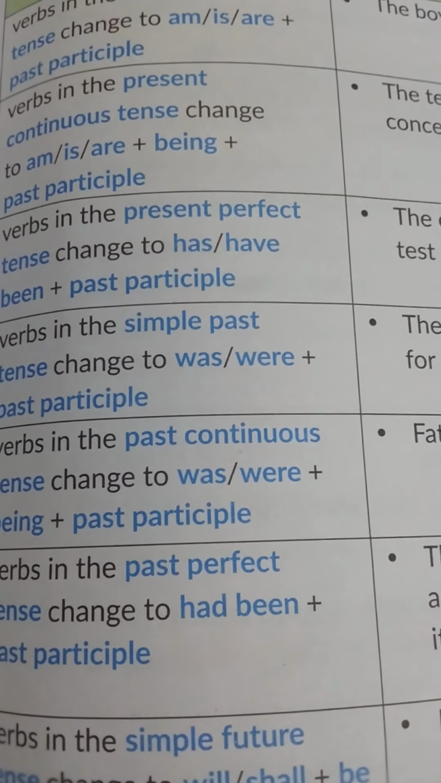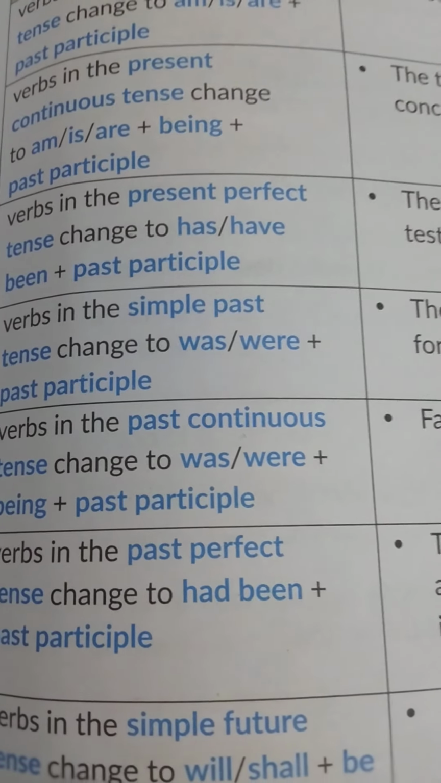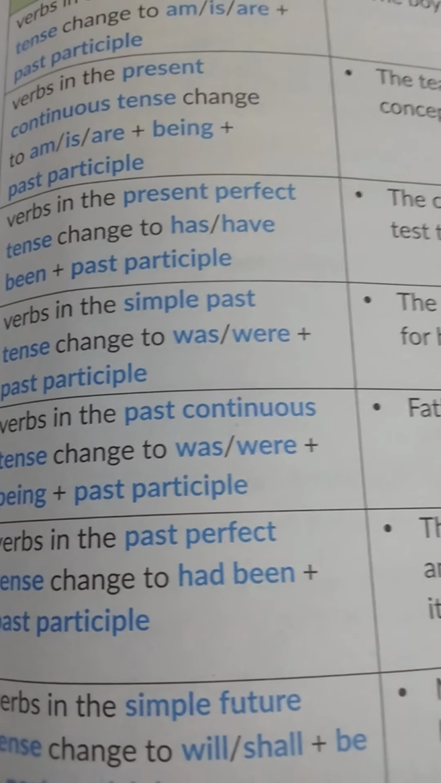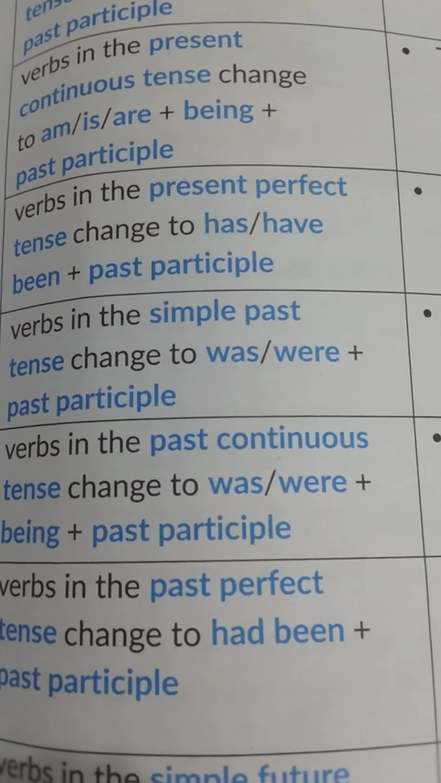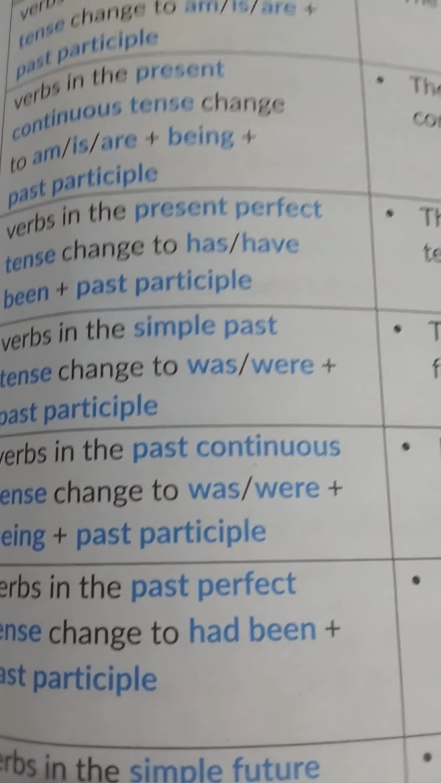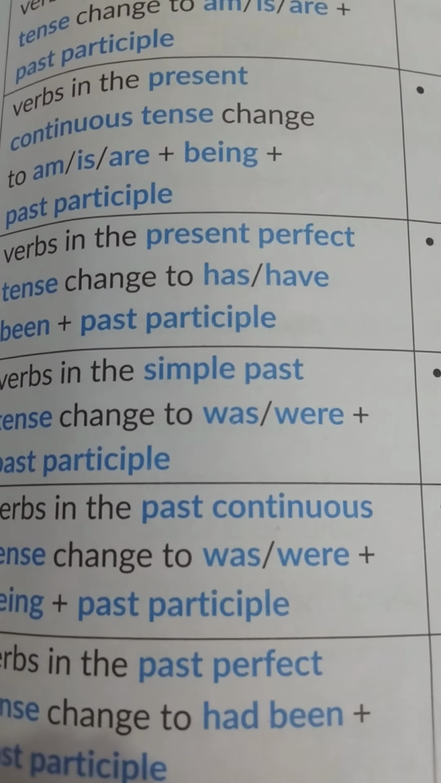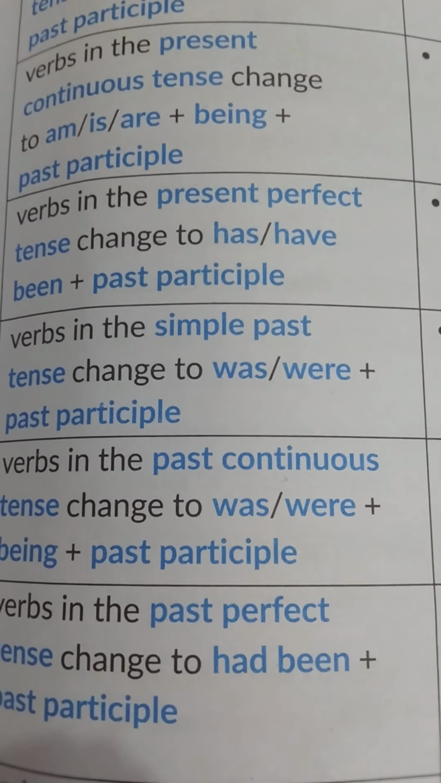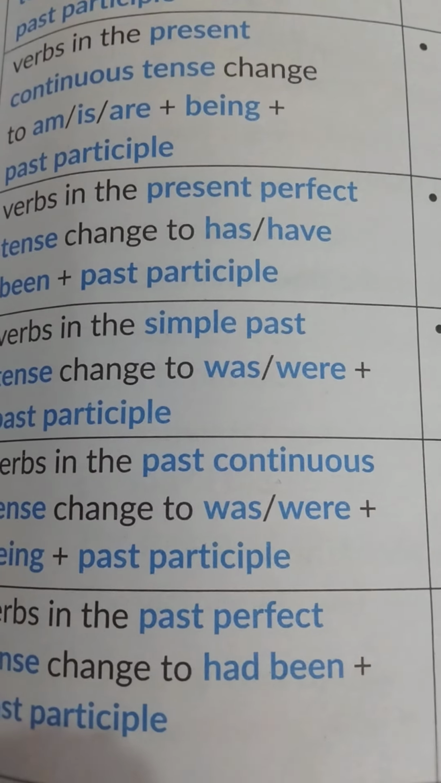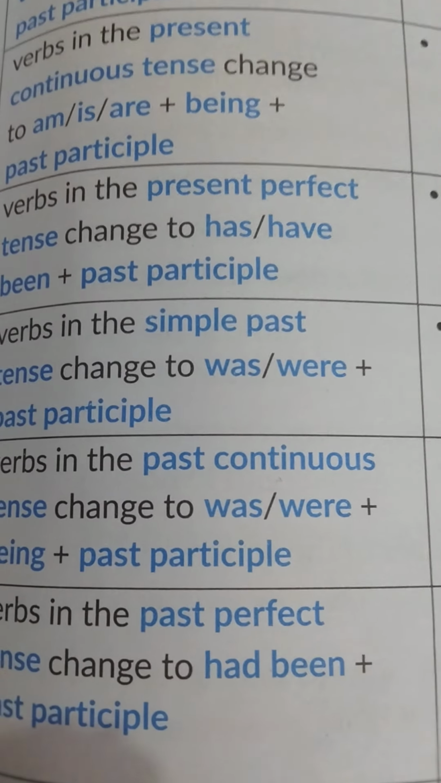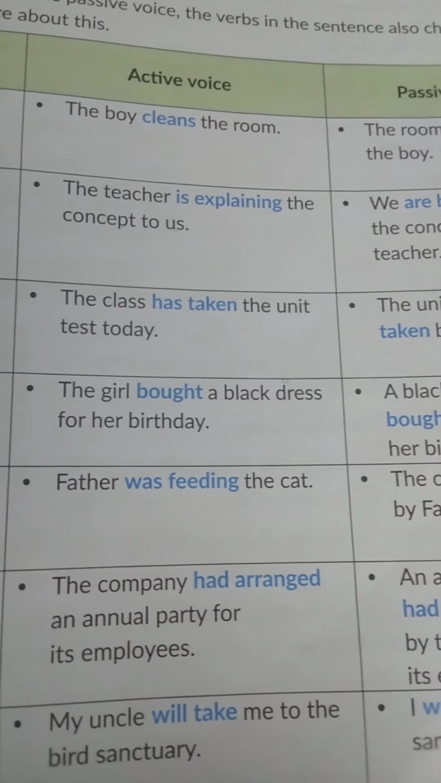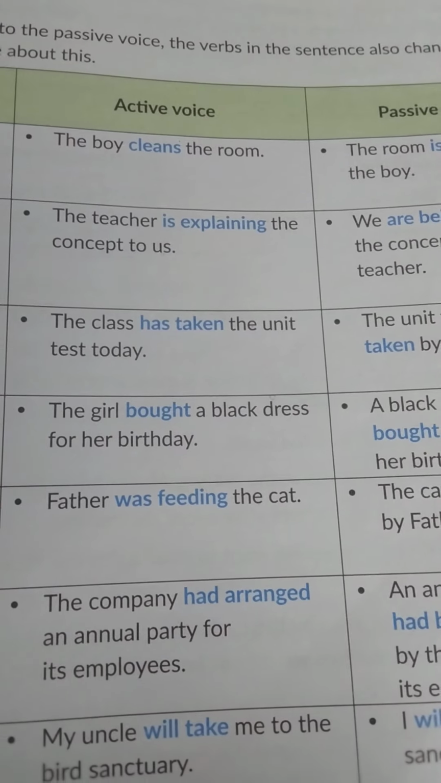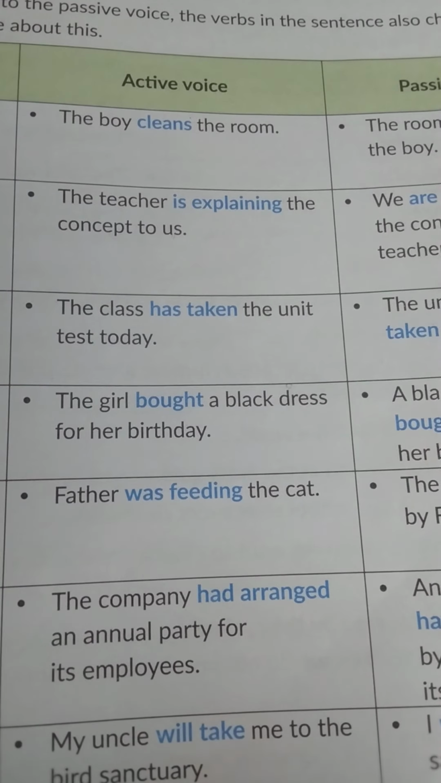Third rule is verbs in the present perfect tense change to has or have, then been plus past participle. As for continuous tense, we are using being, B-E-I-N-G. For perfect tense, we should use been, B-E-E-N, but along with the usage of has or have. The example is the class has taken the unit test today.